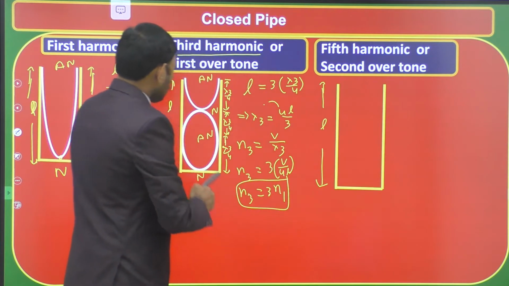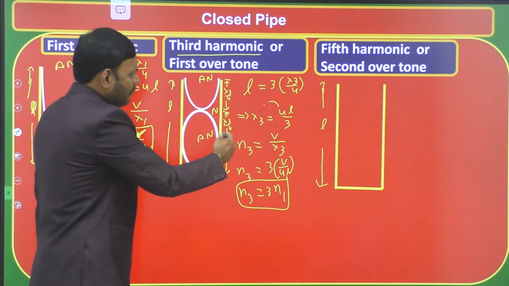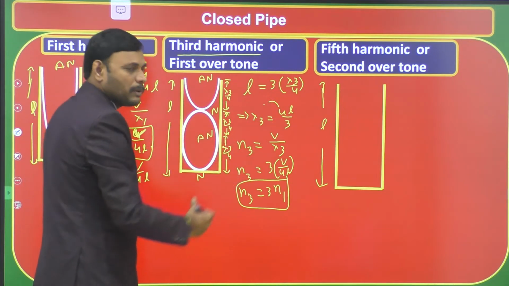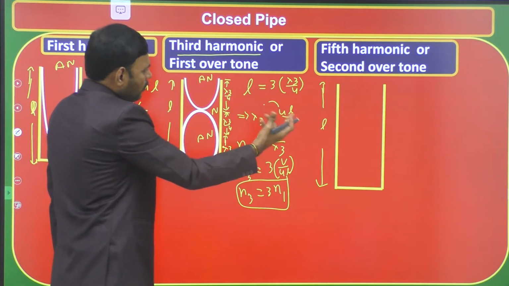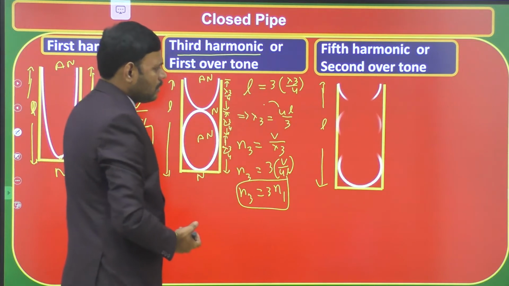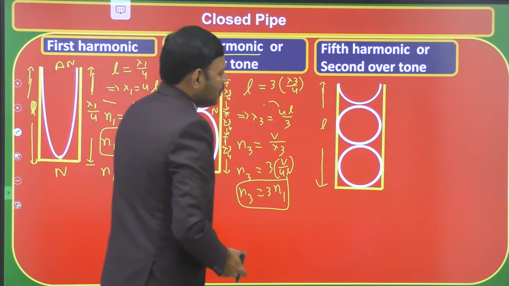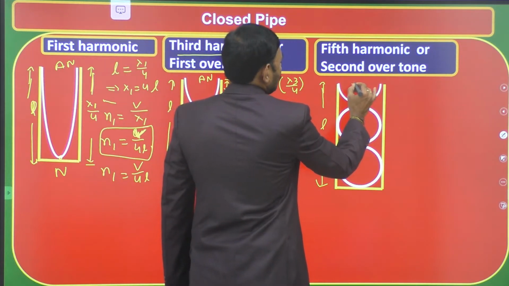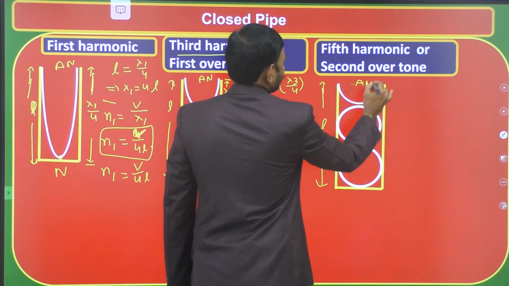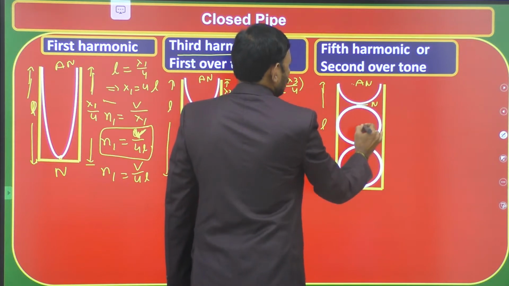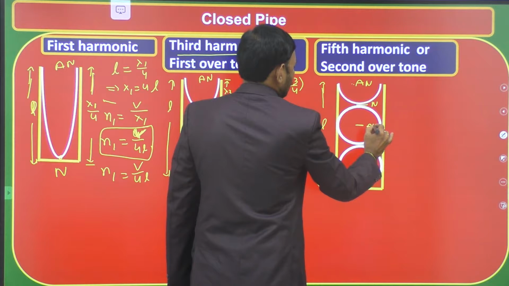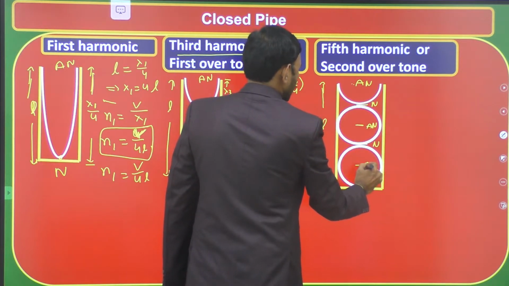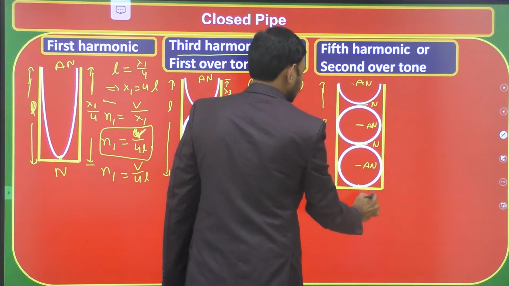So there is one more loop. For every next higher mode of vibration, loop number increases by 1. So consider one more loop compared to the third harmonic. This is the diagram in which the free end is always antinode. Here we have antinode and this is node. In the middle, free vibrations are there, maximum amplitude antinode. This is zero vibrations node, this is maximum amplitude antinode, and this is node.